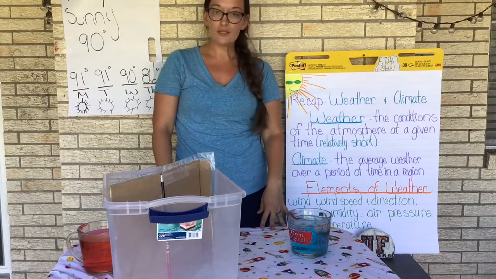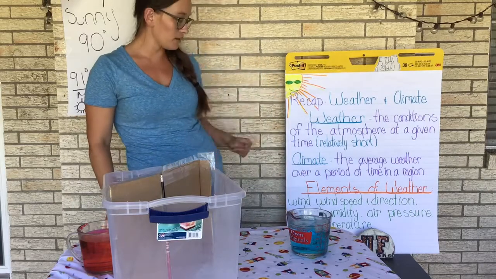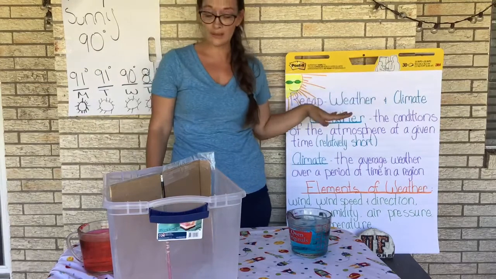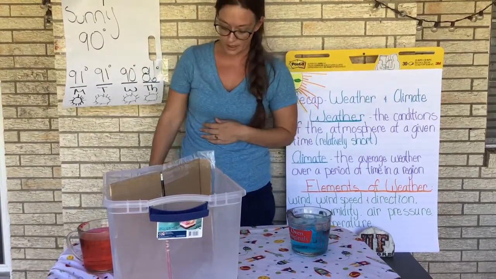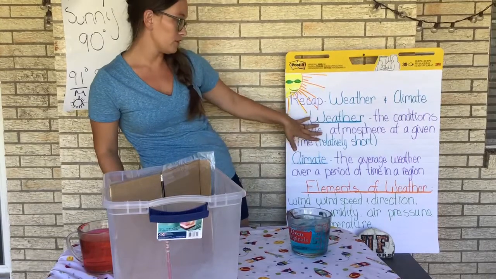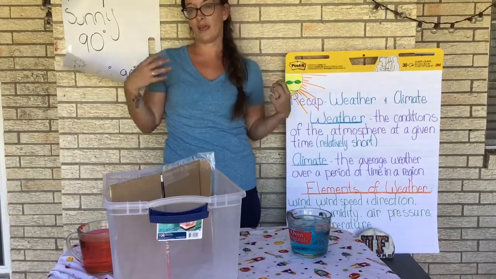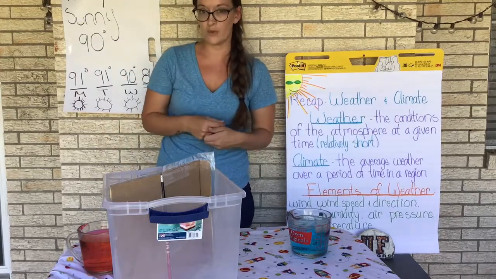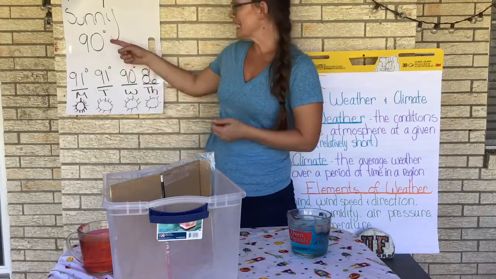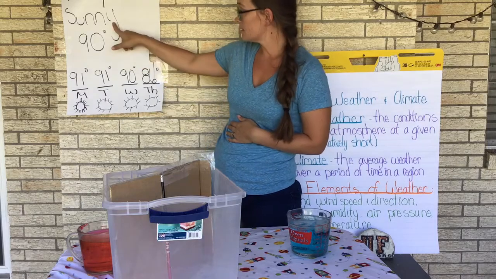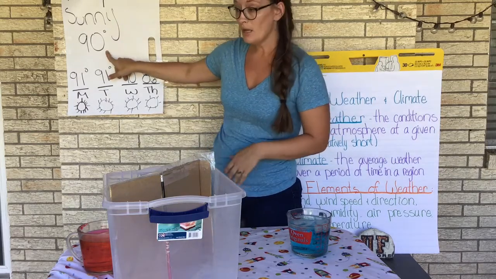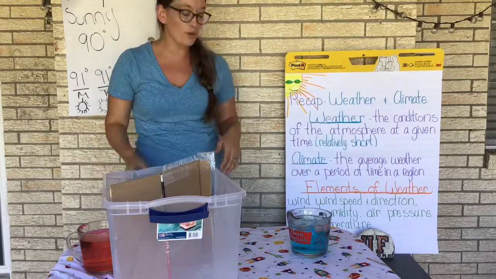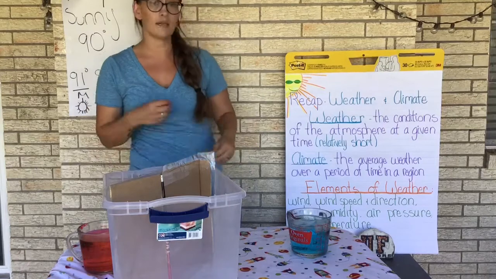Today we are going to continue looking at our elements of weather, but before we do that, let's go ahead and quickly recap what weather and climate is and the differences between those. So we remember that weather is simply just the conditions of the atmosphere around us at any given time, and that's usually a relatively short time. So today the weather would be sunny with a high of 90 degrees with a slight breeze. And our climate is the average weather over a period of time in a specific region.